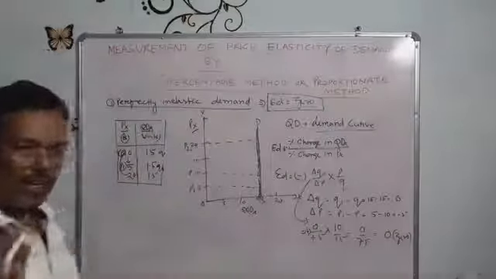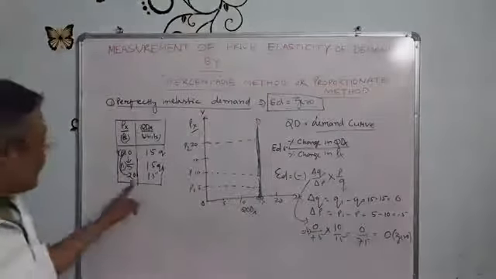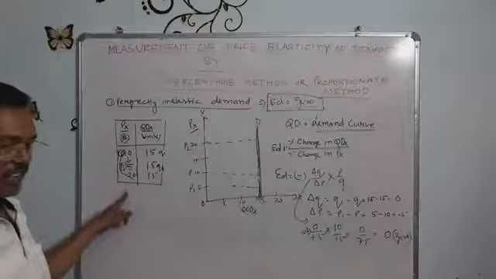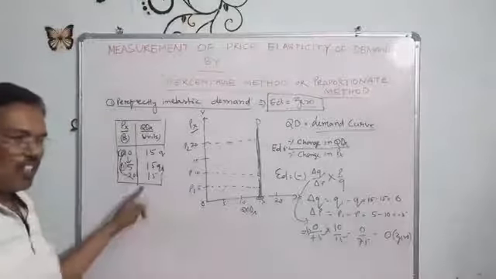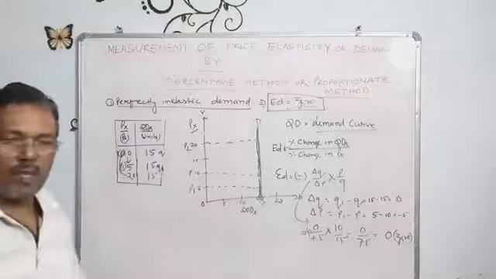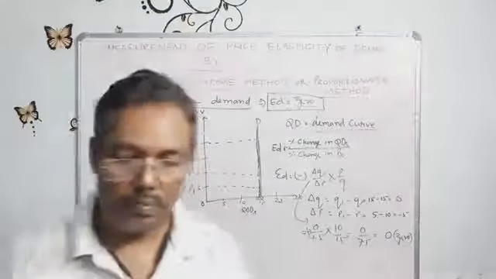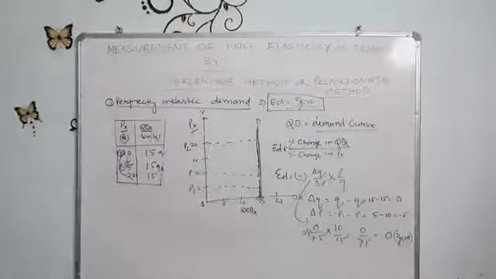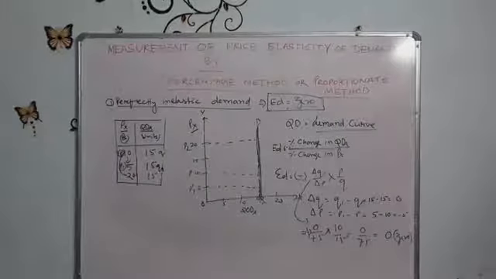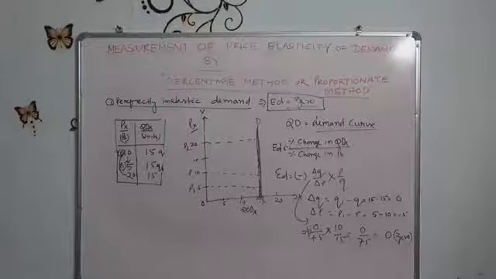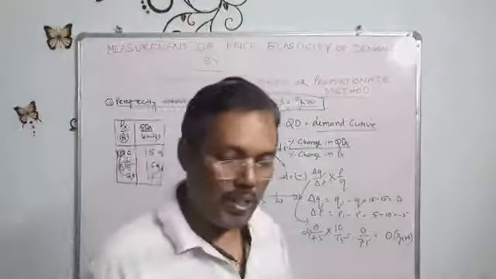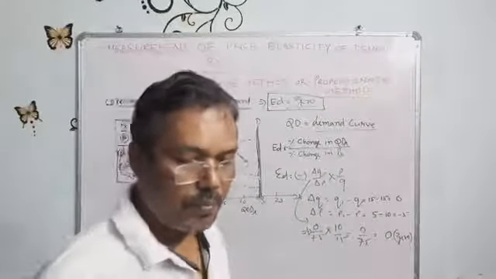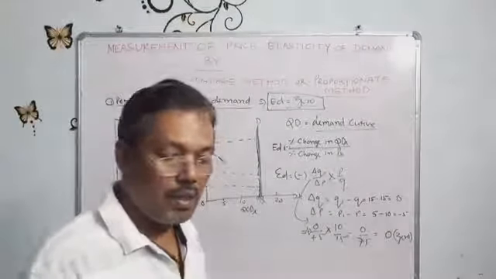Can you give an example of goods where, whatever the price increase or decrease, the quantity demanded will remain the same? Can you say what is the name of the goods whose demand remains the same whenever the price changes? Think yourself.